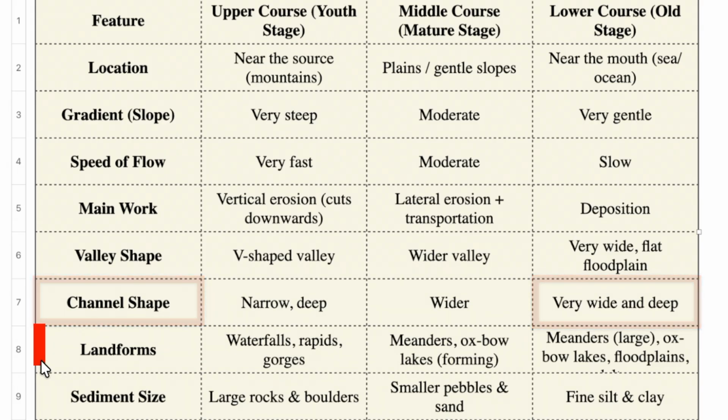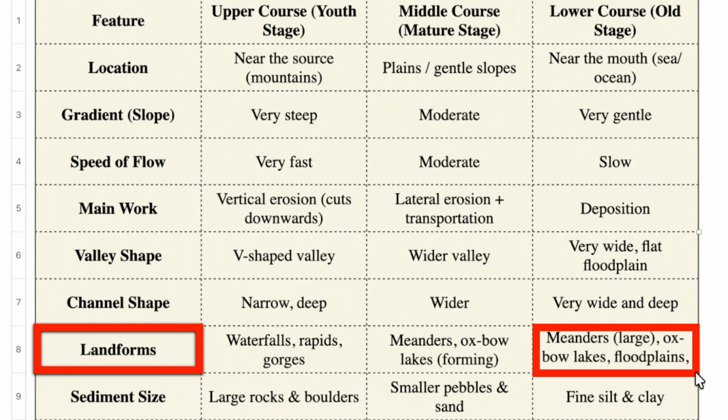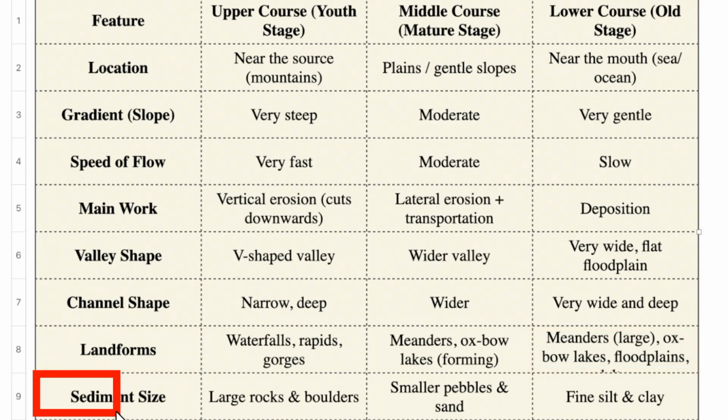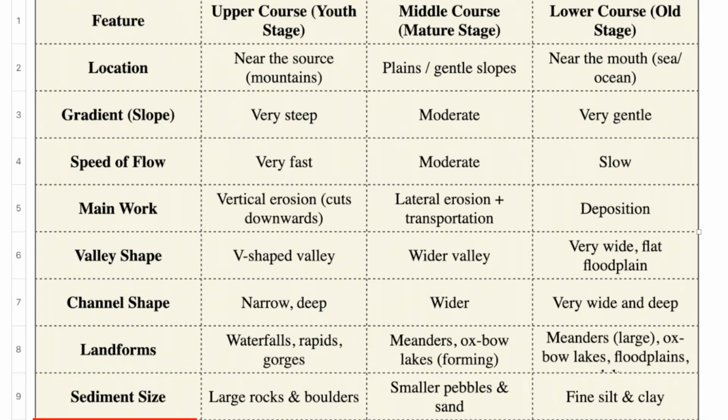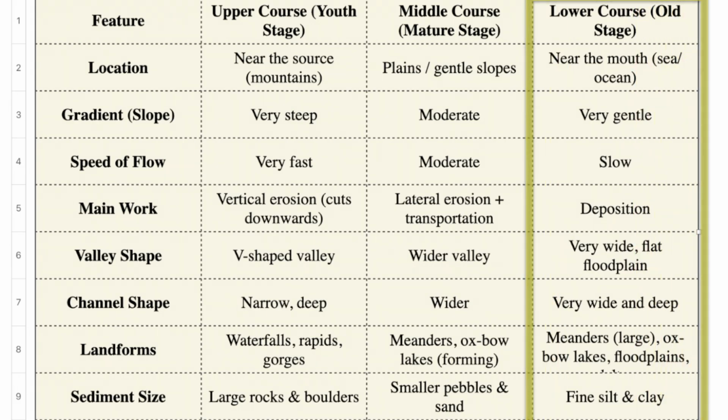Large meanders, oxbow lakes, and floodplains are common features. In this stage, the river carries and deposits fine silt and clay, forming deltas. As the river approaches its end, it breaks into many smaller channels called distributaries. Here, the river finally ends in the sea or ocean, and due to heavy deposition of sediments, a delta is formed. Examples include the Ganga Brahmaputra Delta.